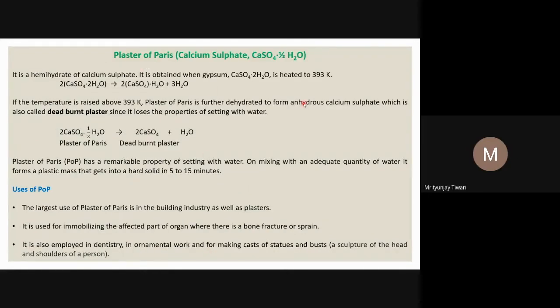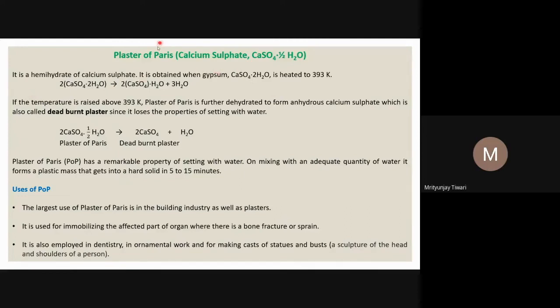Now let us look into the plaster of Paris, also called POP for short, which is nothing but calcium sulfate hemihydrate, not monohydrate, it's a hemihydrate. Why is it a hemihydrate? Because half a water molecule per mole of calcium sulfate is present. So two calcium sulfate molecules together contain one water molecule as water of crystallization. Out of two molecules of the formula CaSO4, one water molecule is shared. So this is called calcium sulfate hemihydrate. Hemi means half hydrate.